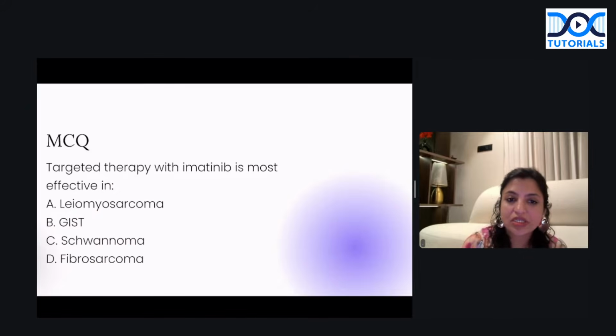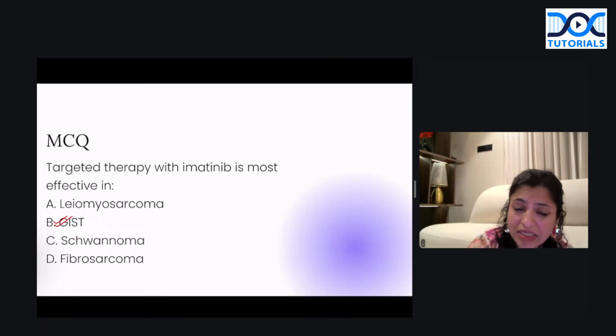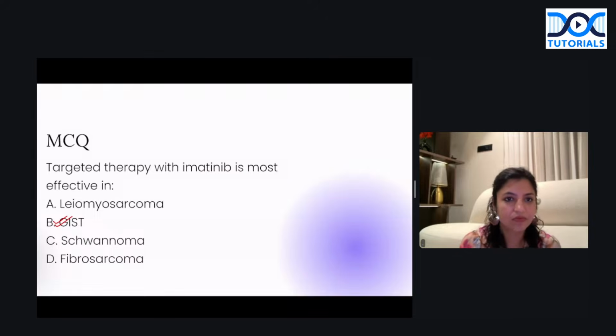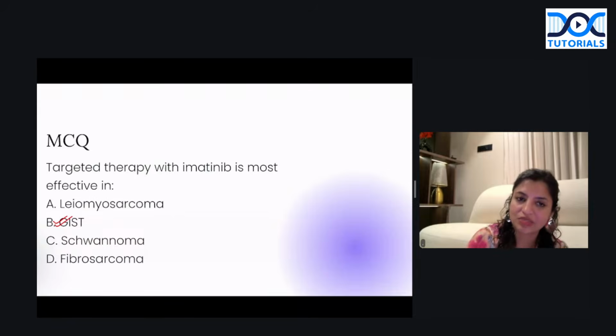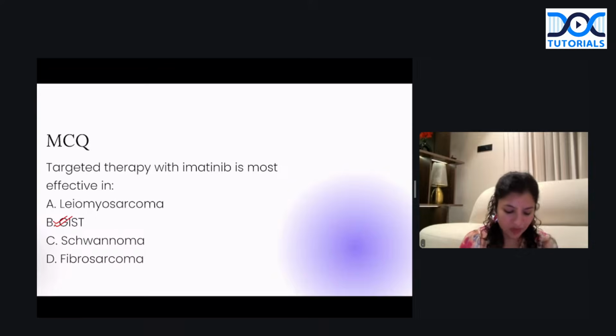Okay, now what is the tumor in which targeted therapy with imatinib is most effective? And this is one of the PYQs which you should be very clear about. So this is very, very effective in GIST. That is what you have to remember. So targeted therapy with imatinib is very suggestive of, very, very typical of GIST. Why? Because imatinib is a tyrosine kinase inhibitor, and c-KIT belongs to the tyrosine kinase pathway, and that is why it responds to imatinib. Okay.